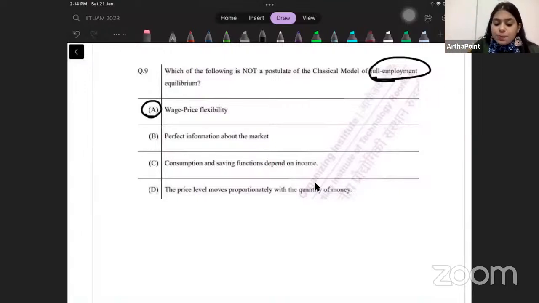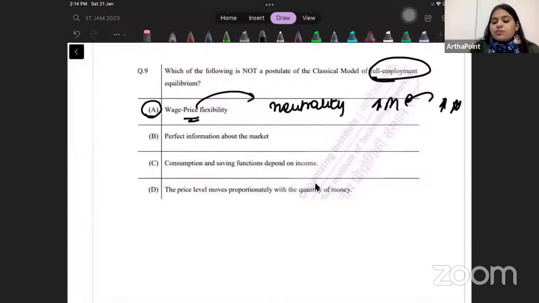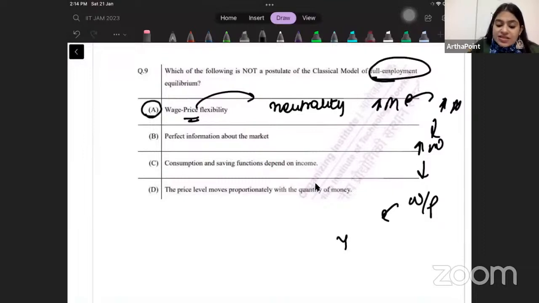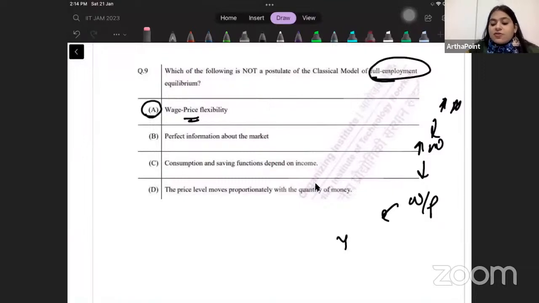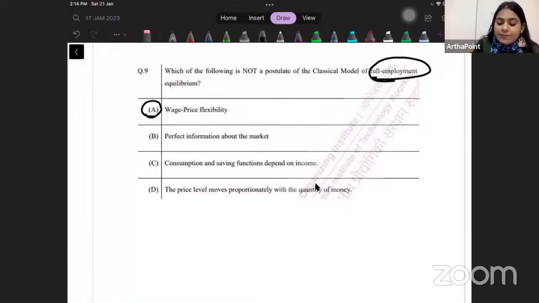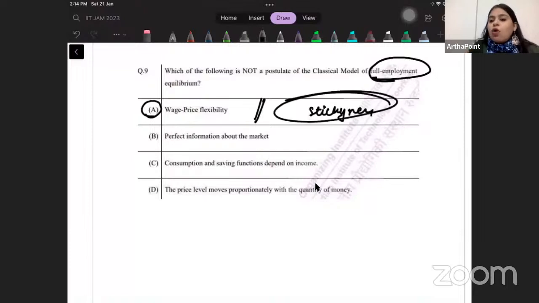That is why, because price could move easily, they introduced neutrality of money. They said, look, increase money and price will increase immediately. Wages will increase immediately. Real wage will remain constant. You will always be at full employment level. So basically, they assumed that wage and prices are flexible. On the other hand, if I talk about Keynes, he postulated the concept of stickiness. He is the one who talked about that. So this is correct. This is, in fact, a part of the classical model.